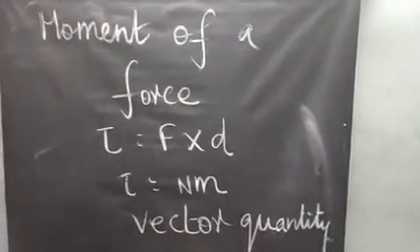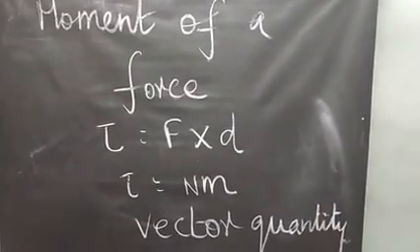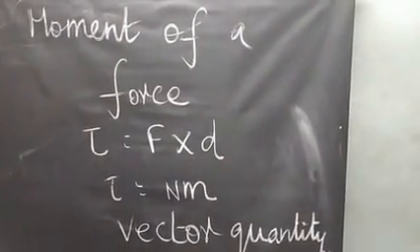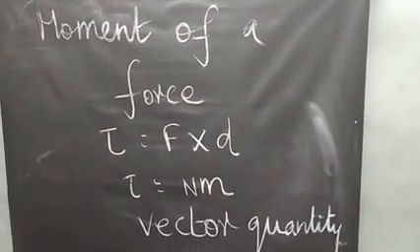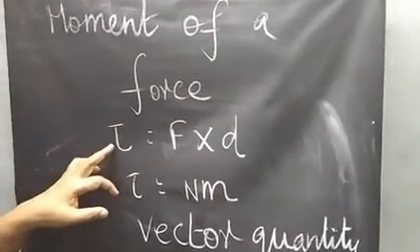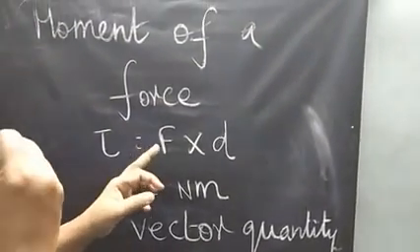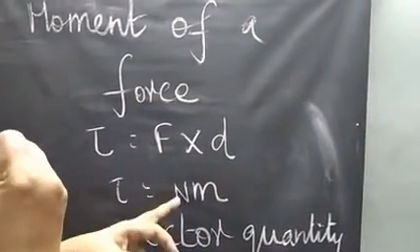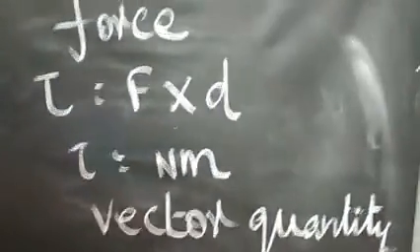Moment of force. What is called moment of force? The turning effect of force about a fixed point is known as the moment of force. I have written on the board, listen. The moment of force is represented by the letter tau. It has another name, torque. Tau is equal to F into D. F is measured in Newton. D is measured in meter. So it is a vector quantity.